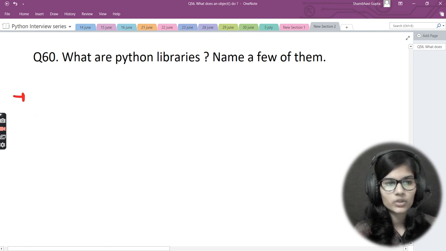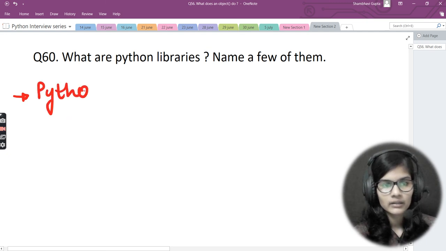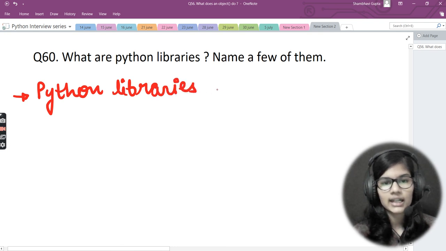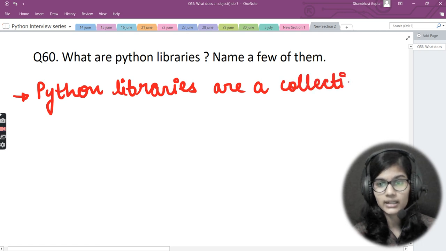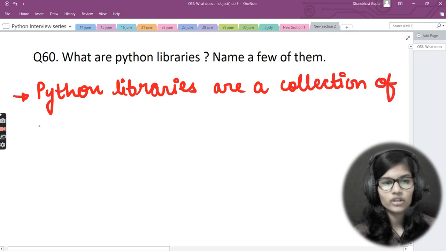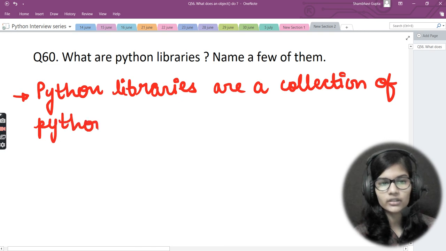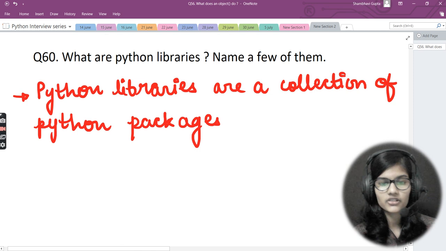Let's see what we mean here. I will start writing out the answer for this question: Python libraries are a collection of Python packages.